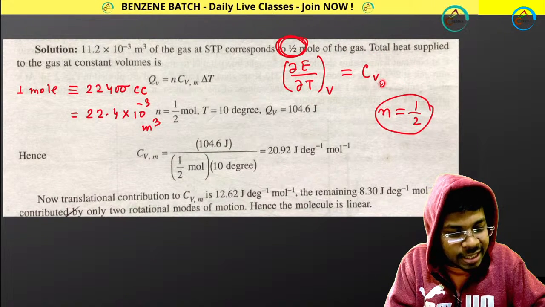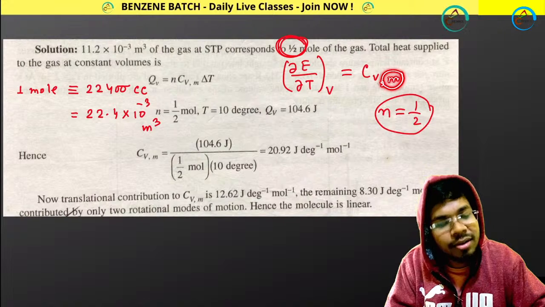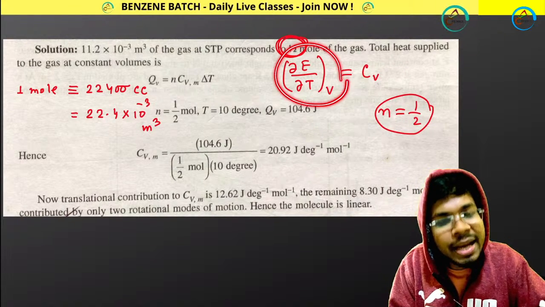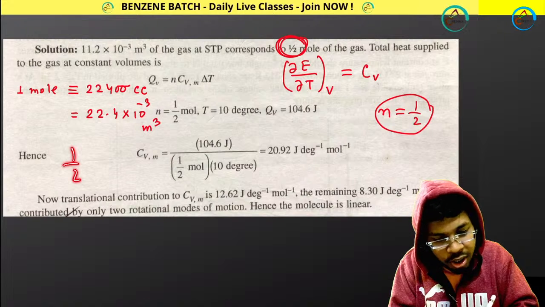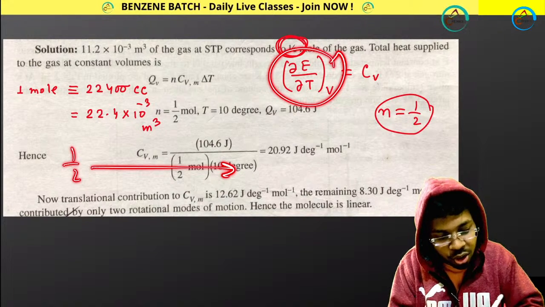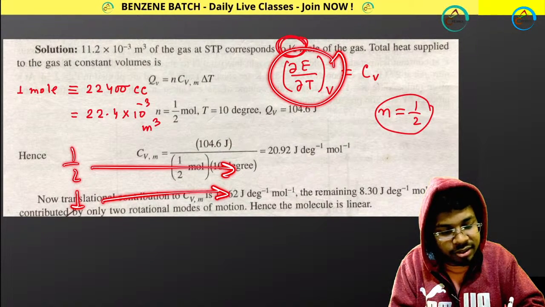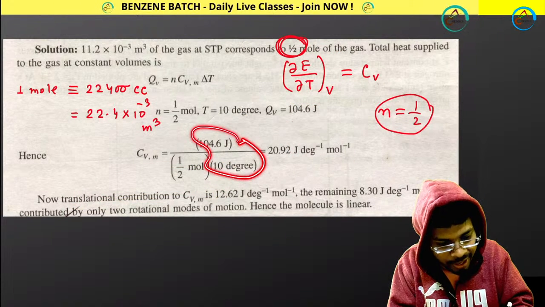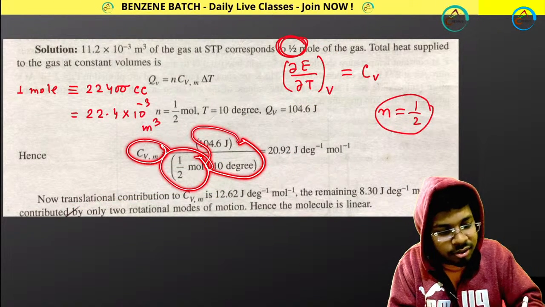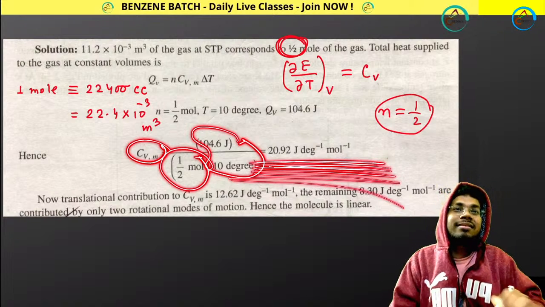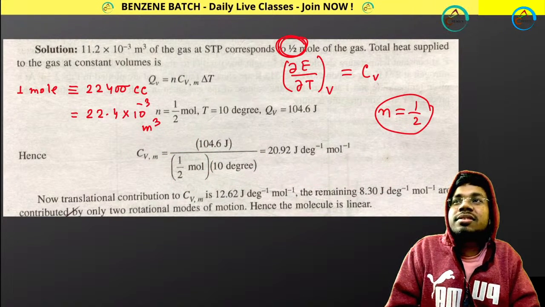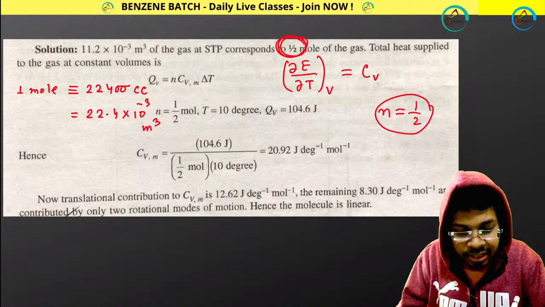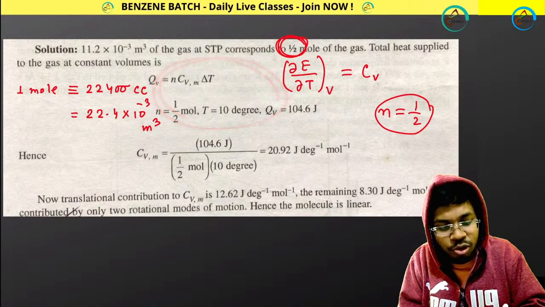If you want to calculate CVM, that means for 1 mole, what you need to do? For half mole, you will be getting this value. For 1 mole, you will be getting what? This value divided by half. So look at this. This value divided by half for 1 mole. That is your expression. Got it? If you don't go with this formula, it's fine.